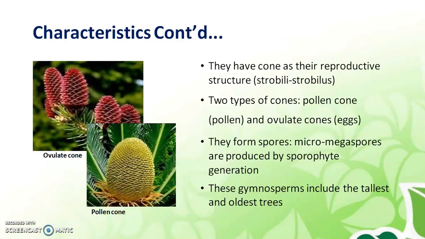Then they have cones as their reproductive structures. The male and female cones are different. So two types of cones are present, pollen cones and ovulate cones. They form spores, microspores and megaspores. Microspores are the male spores, and megaspores are the female spores, produced by the sporophyte generation. Sporophyte means the plant.